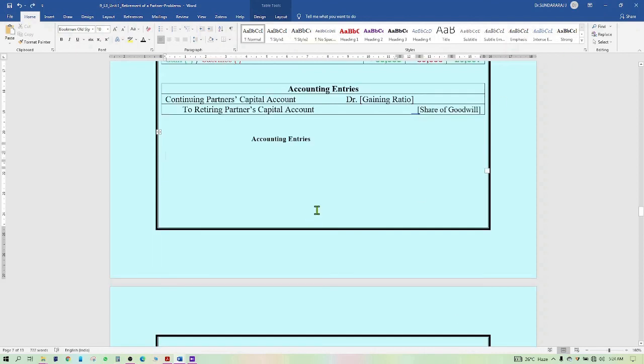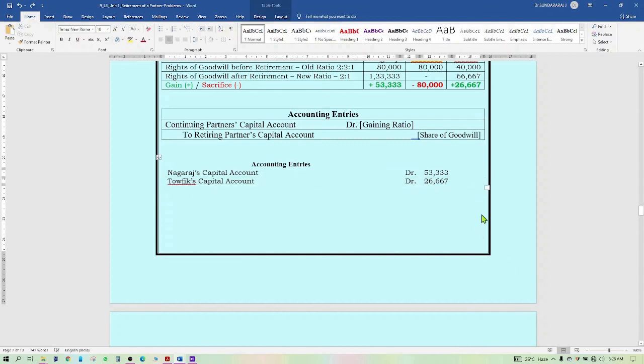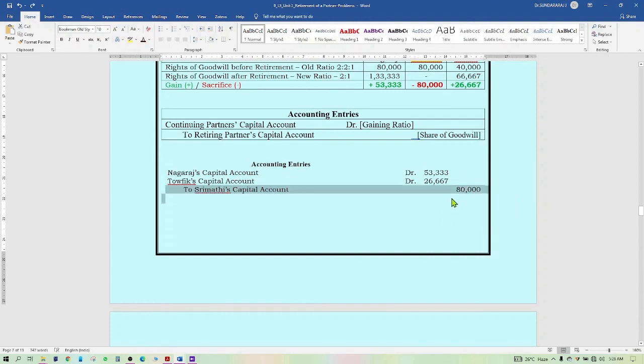Therefore, the goodwill adjustment entry is Nagaraj's capital account debit 53,333 and Taufik's capital account 26,667 to Srimati's capital account 80,000 rupees. This is the adjustment entry for the goodwill.